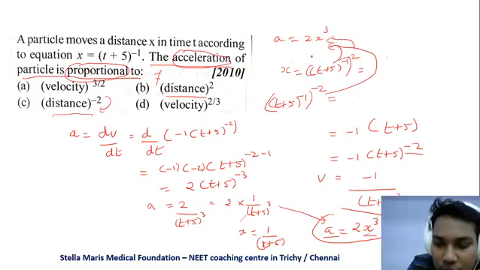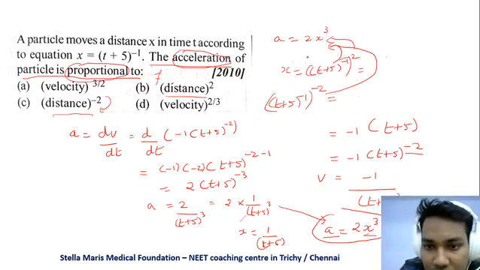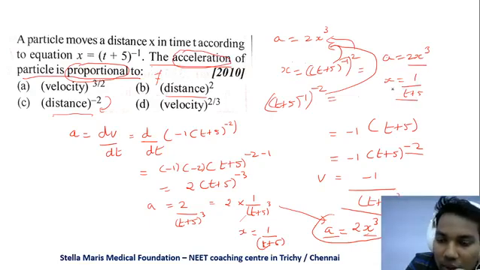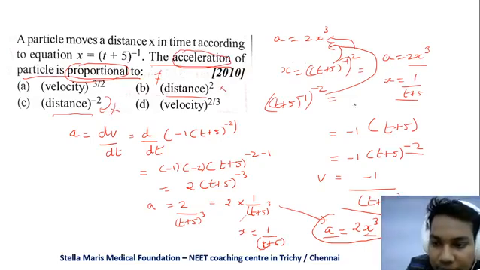A is equal to 2x cube, so it will not give a relationship between distance and acceleration, because the acceleration is a is equal to 2x cube and x is equal to 1 by t plus 5. Okay, so when acceleration is 2x cube, x is equal to this. And these options are wrong. We cannot have these options.